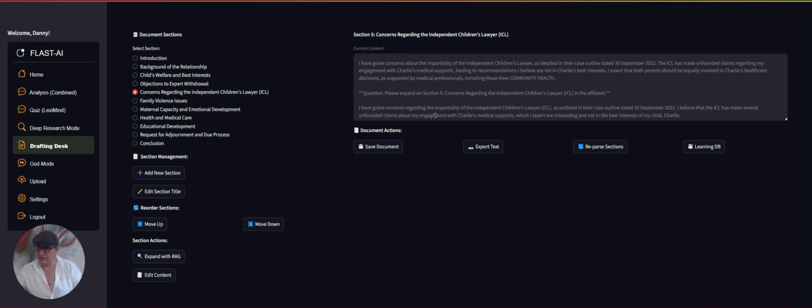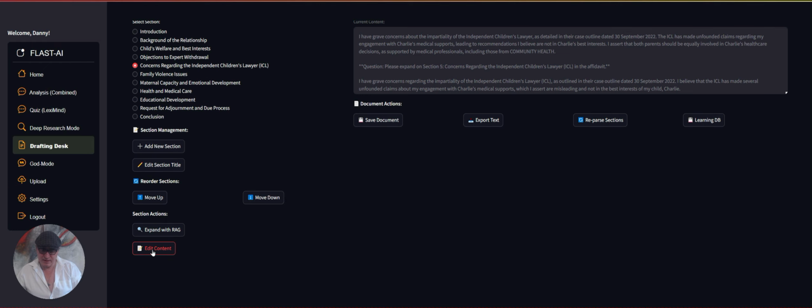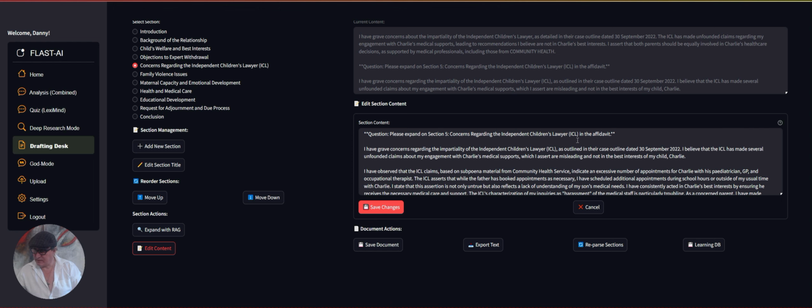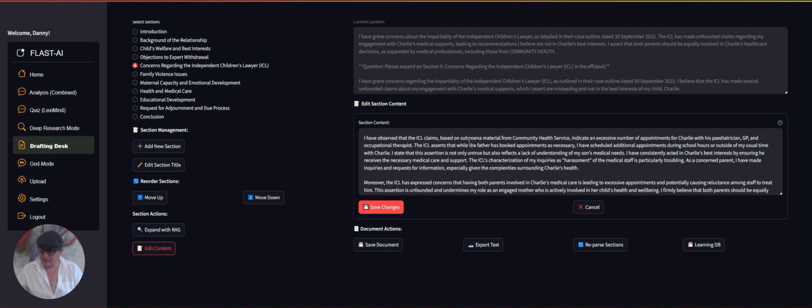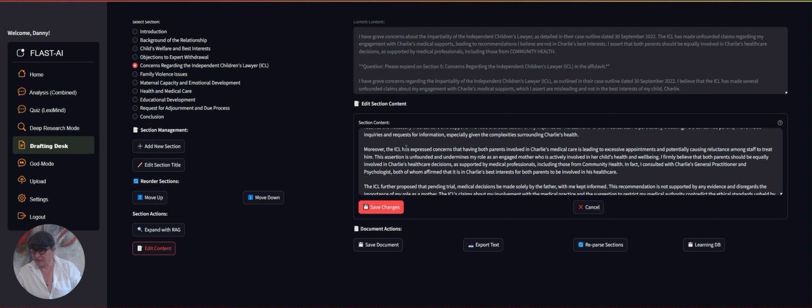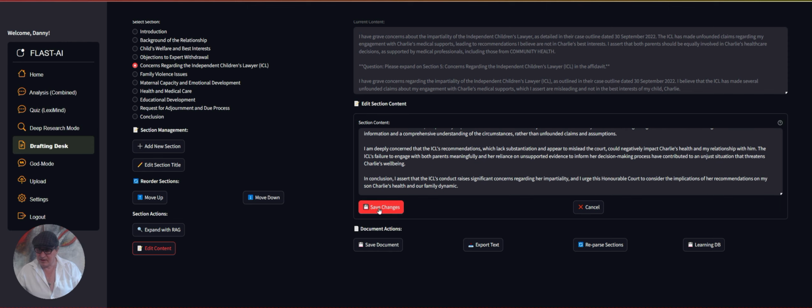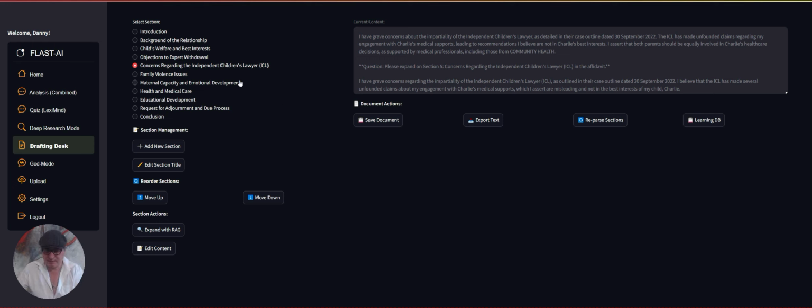So here's the expanded section now. Let's have a look at that. Edit content. So there's concerns about the impartiality. I observed the ICL claims based on subpoena material from Community Health Service, and so on. Moreover, the ICL has expressed that having both parents involved in Charlie's medical care is leading to excessive appointments. So it's covering all the issues in relation to that ICL. If I save those changes, that information now becomes part of your affidavit. And you can get in there and edit it and fine tune it at any point in time.